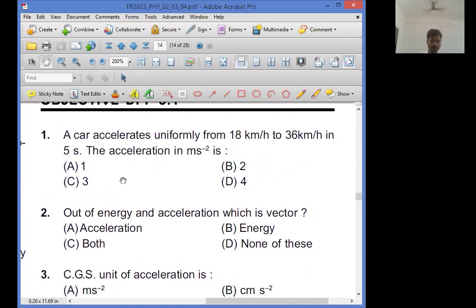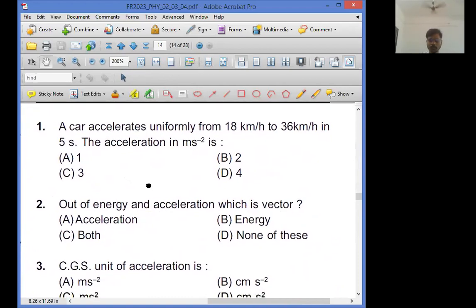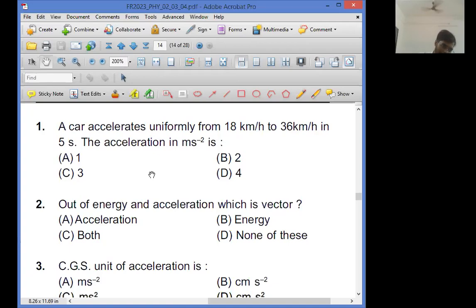Try to solve question number 1. Reply me the answer ABCD. I want you to get familiar with the calculation, so you will be doing calculation on your own. Of course, I will solve it, but I want you to do the calculation. Read the question, answer it.